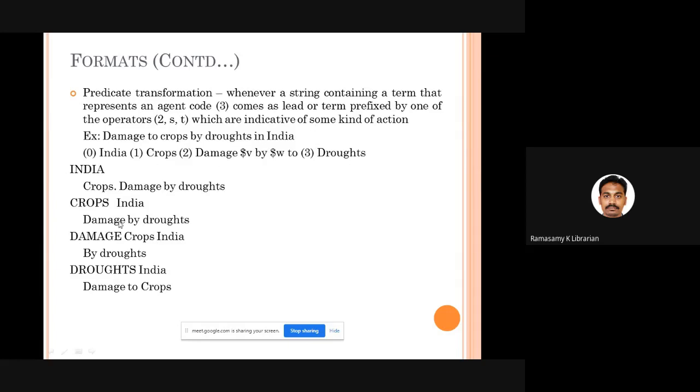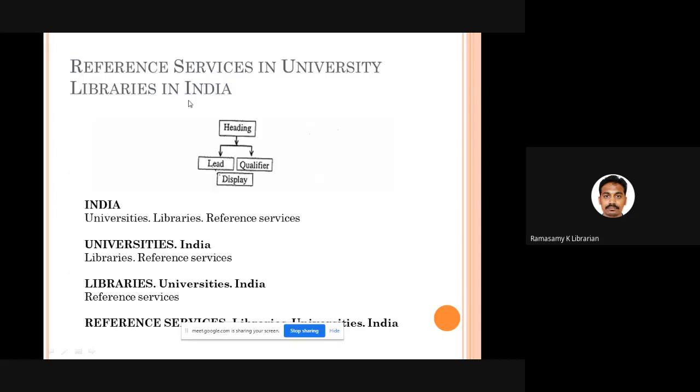You can see here India crops damage by droughts, damage to crops. So here what we are trying to do is linking the action either to crops or to the agent. Whenever you want to have this kind of linking in your subject index entry, you can go for predicate transformation format. Fine, good.